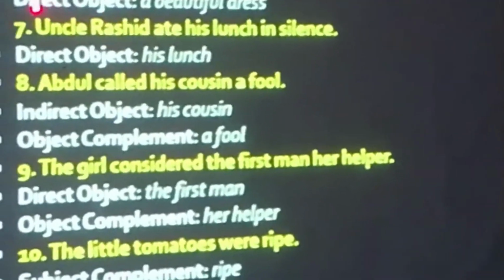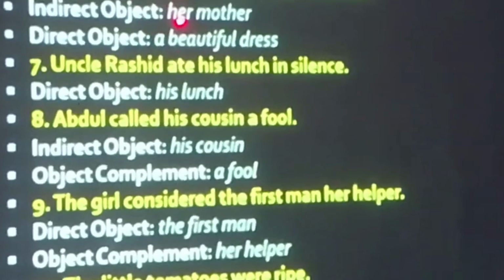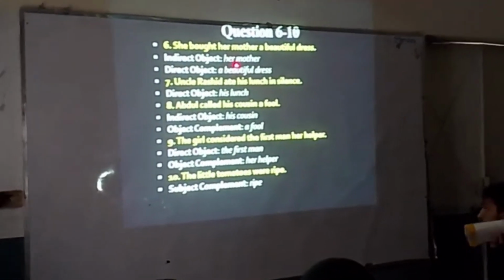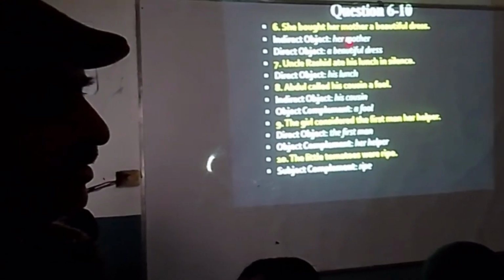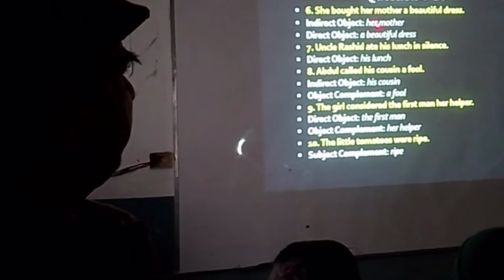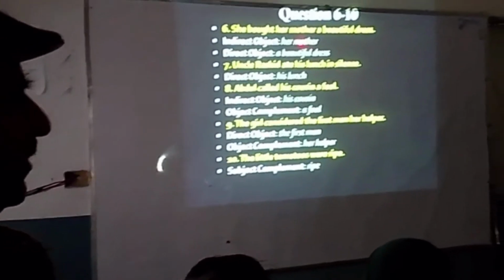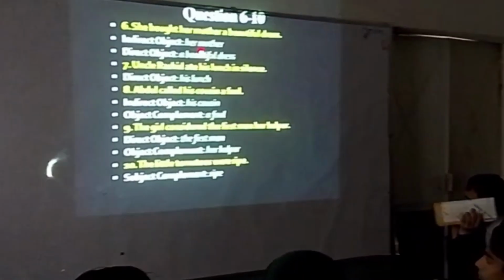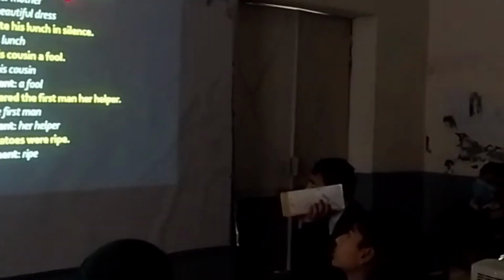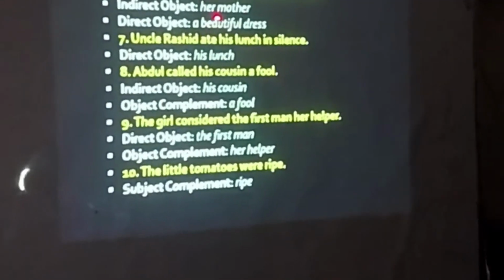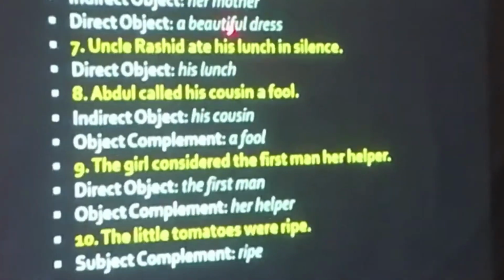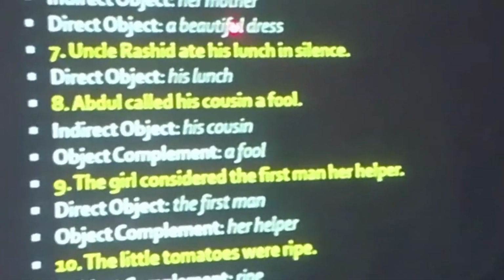Yes. And her mother, then she gave it to her mother. Clear? So later on, the action of buying affected her mother. Secondly, it is affecting her mother. Firstly, it is affecting the beautiful dress. The action of buying is firstly affecting the beautiful dress, and secondly, it is affecting her mother. That's the reason her mother is an indirect object and the beautiful dress is a direct object. Are you getting my point?